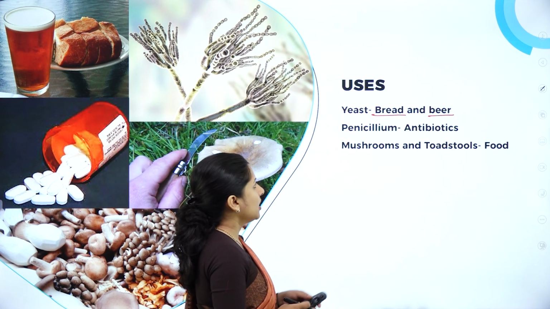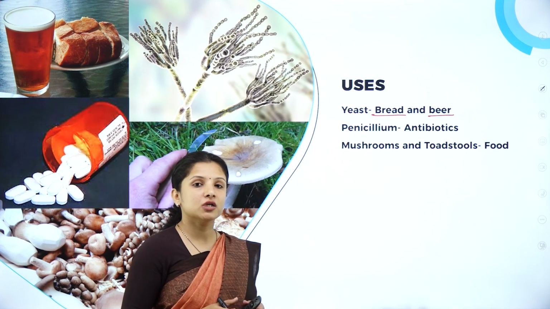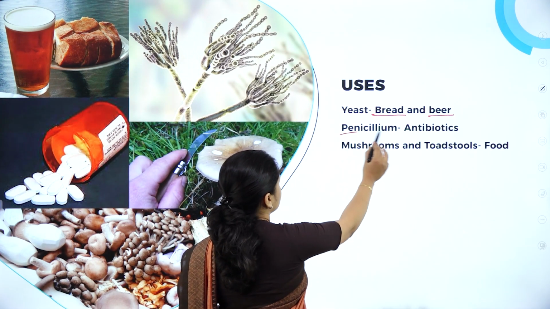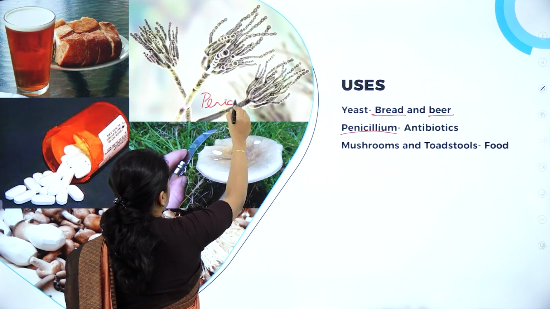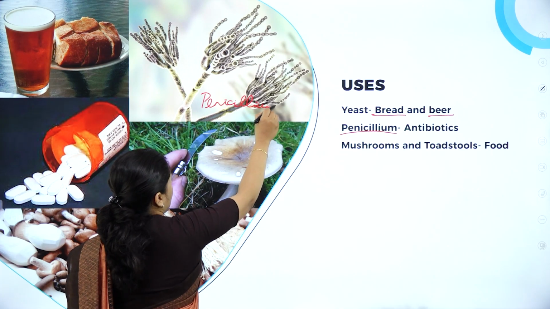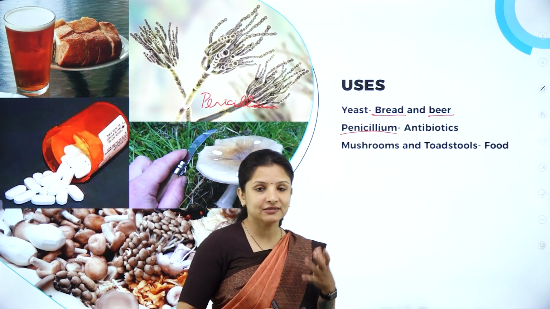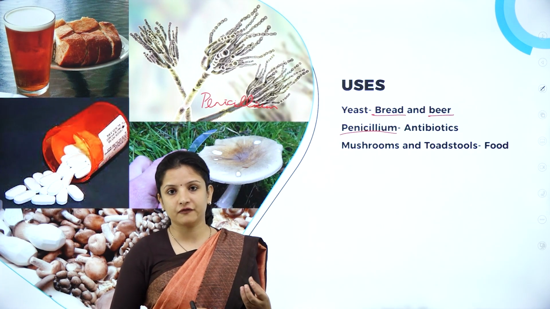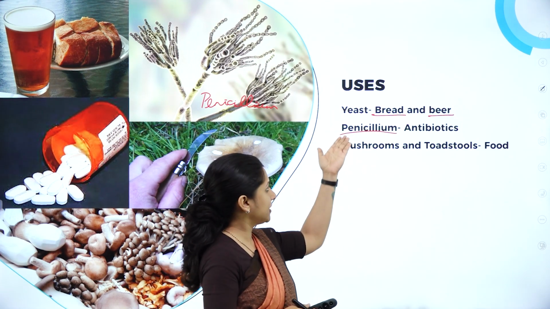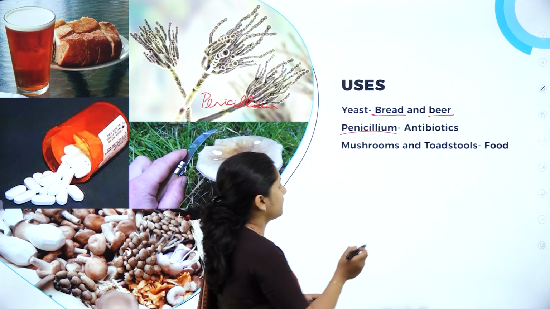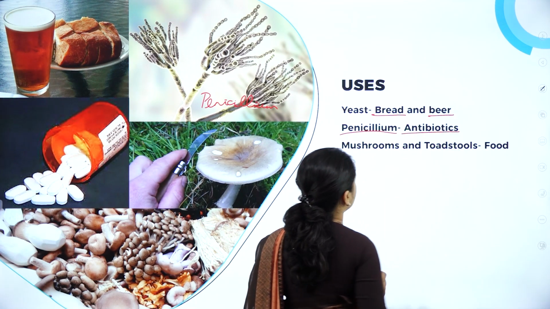So, that is why. And one of the important fungi is penicillium. So, this is penicillium, if you can see. This is how penicillium looks. This penicillium actually is used in making penicillin antibiotics. You all have heard of it, right? So, penicillin antibiotics is got from this particular fungi, penicillium. Therefore, it is used in making antibiotics.